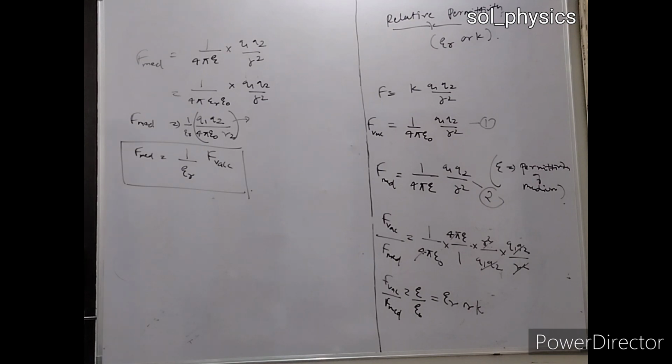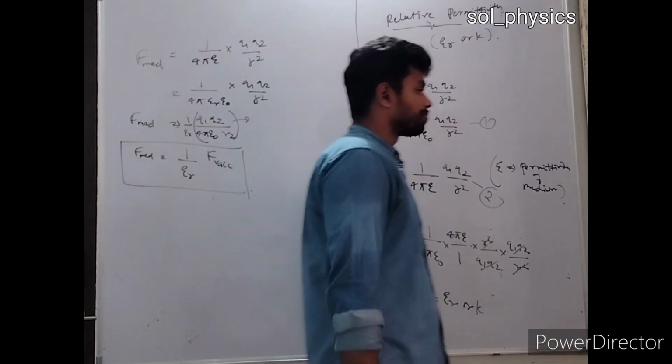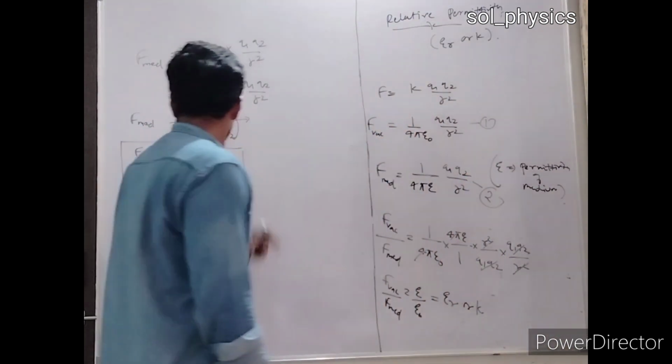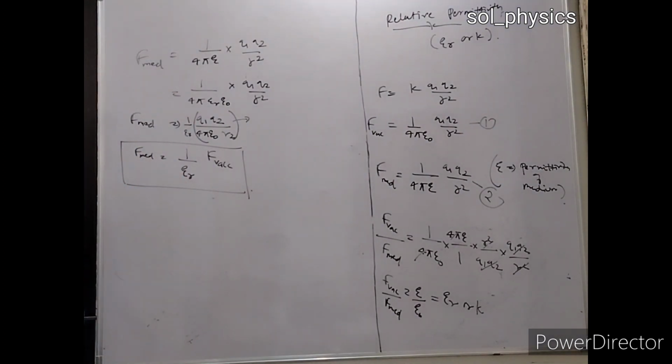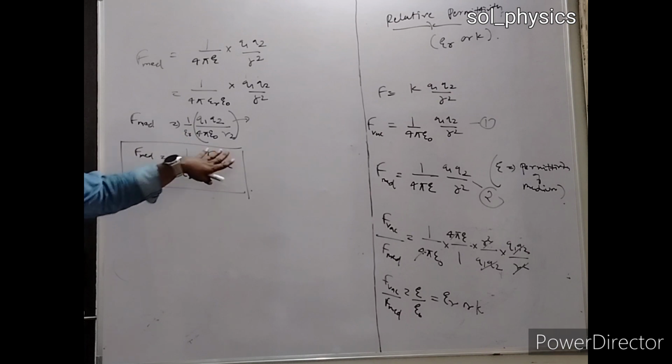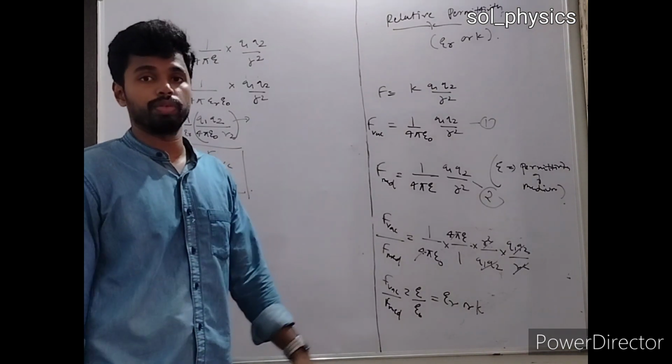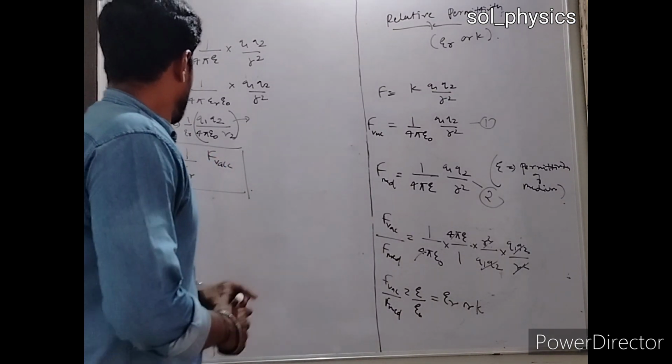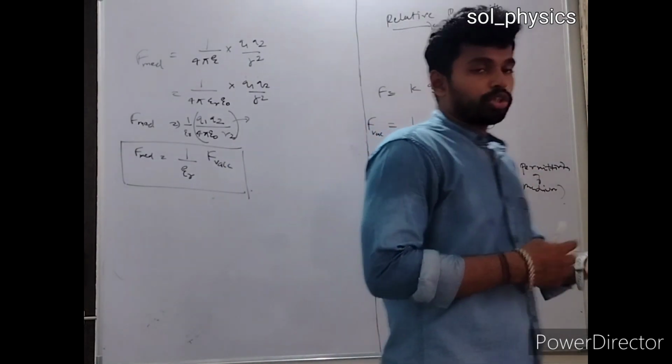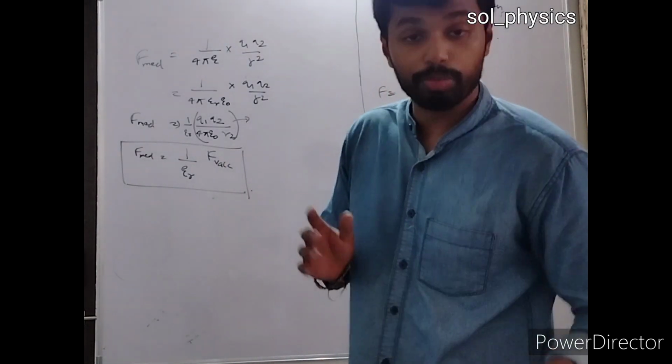Relative permittivity is a dimensionless quantity, remember. And yes, this is the relation. It states that the force in the medium decreases by this many times compared to the force in vacuum. Clear? अब मैं थोड़े वो टॉपिक्स और डिस्कस कर लेते हैं Coulomb's law के बारे में.